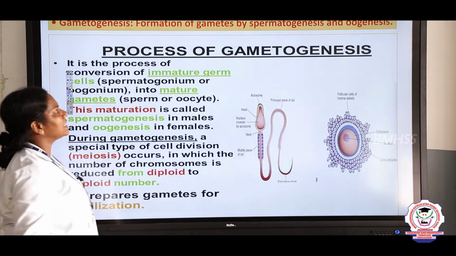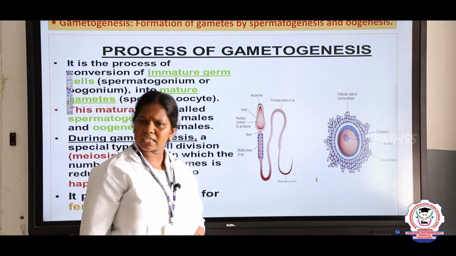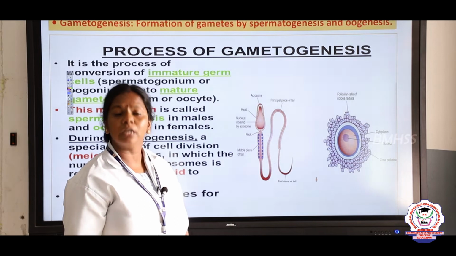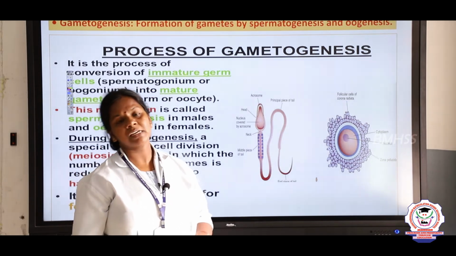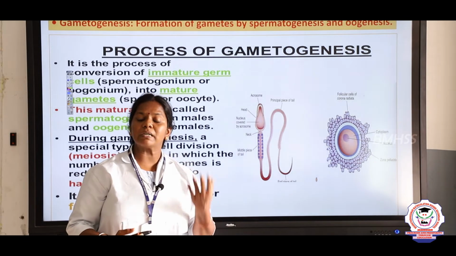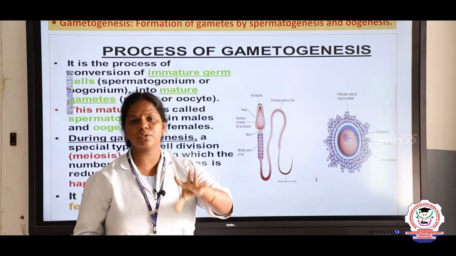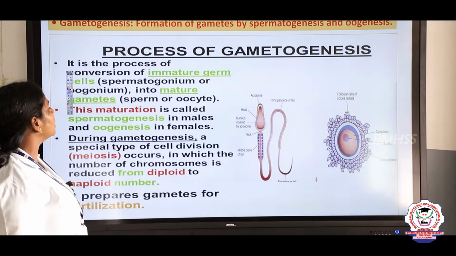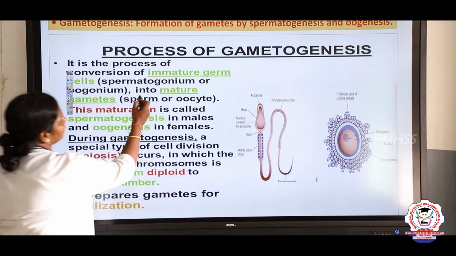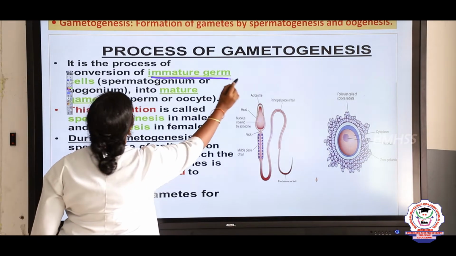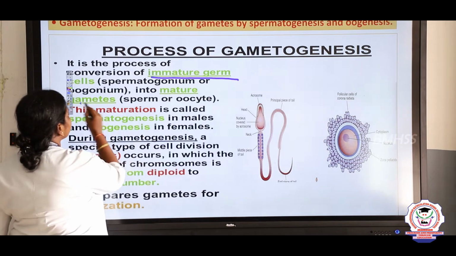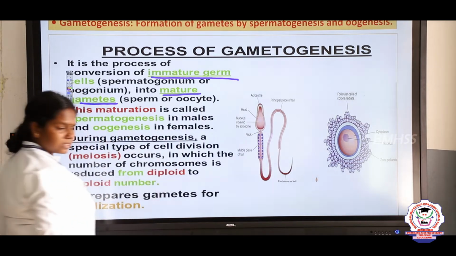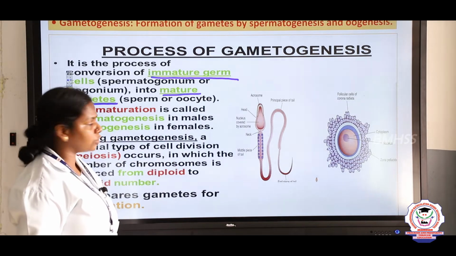So, first one is gametogenesis, right. What do you mean by gametogenesis, children? Formation of gametes, right. The mother cell, for example, the sperm mother cell or egg mother cell, produces the gametes. That process we call gametogenesis. The process of conversion of immature germ cells into mature gametes is said to be gametogenesis.